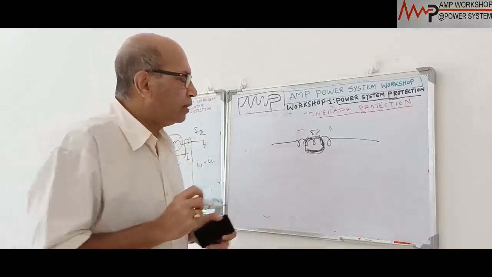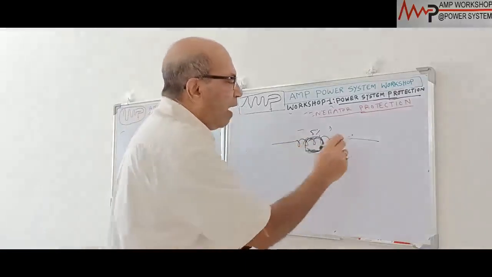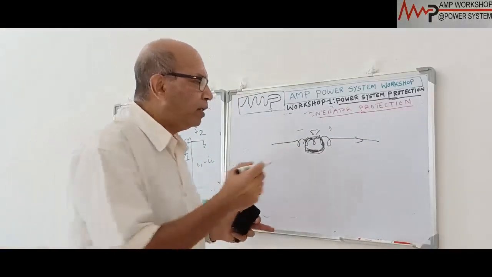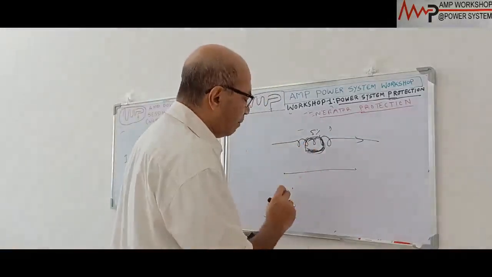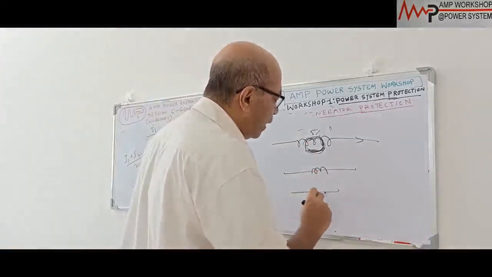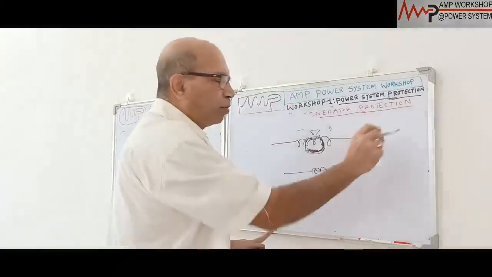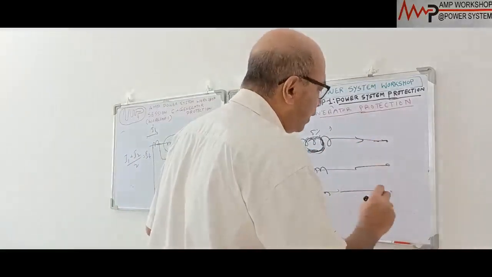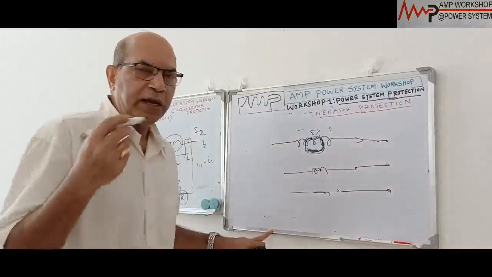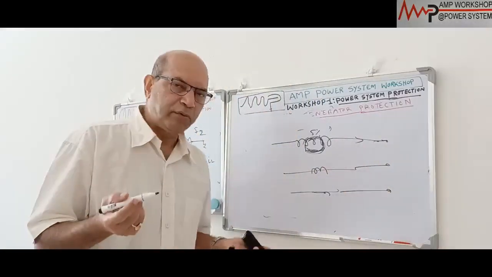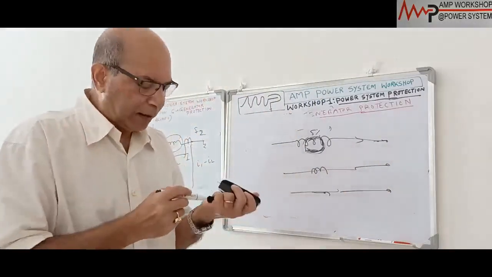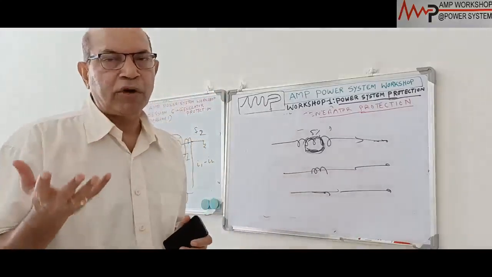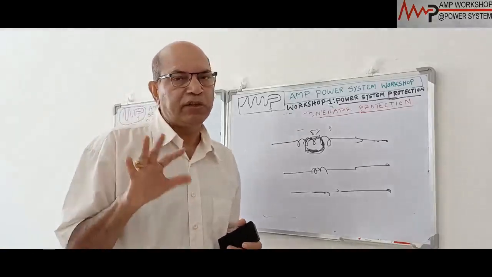That is one thing. The second thing is, due to this short circuit, the output voltage will not be balanced. When the fault has happened in one phase and nothing has happened in the other phases, one phase will give a distorted output voltage and the other phases will give normal voltage. So finally the output will be unbalanced, and any unbalanced voltage produces an unbalanced current. When you analyze the unbalanced current, it has three components: a positive sequence component, a negative sequence component, and a zero sequence component.